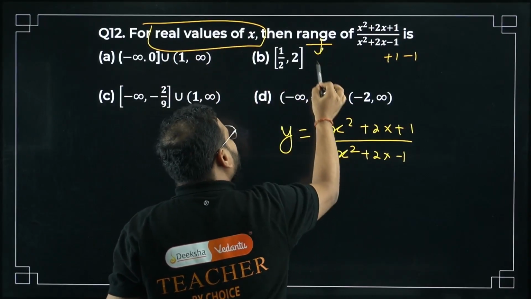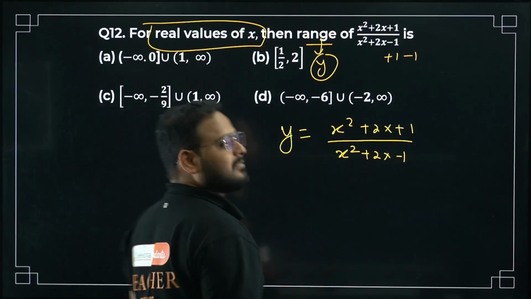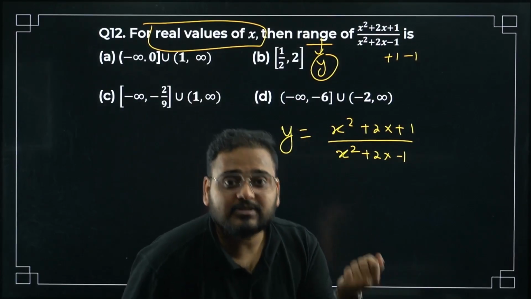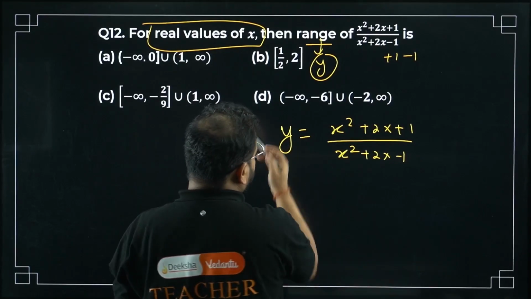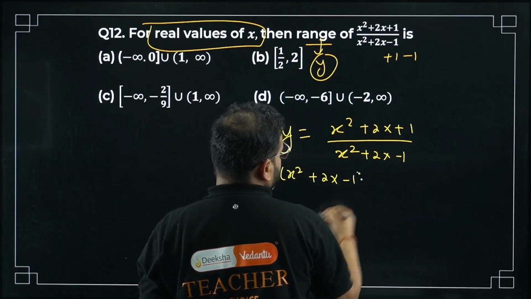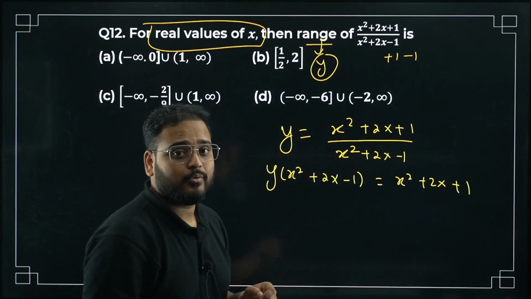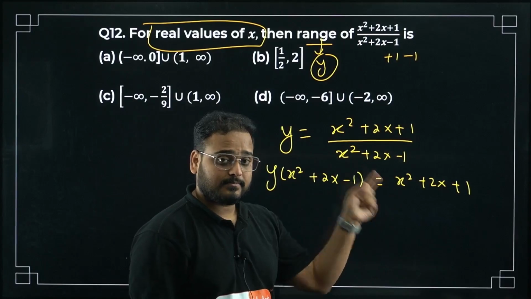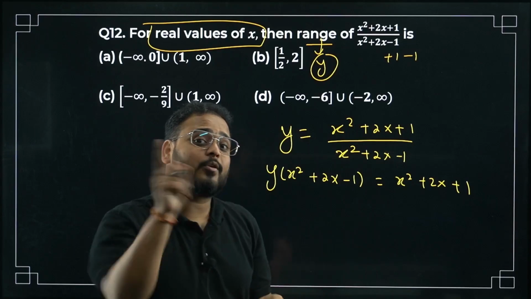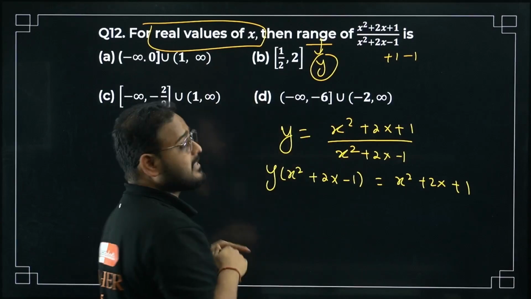y, sir. Range is what, sir? y only. I'll repeat: for all real values of x, find y. How can x be real, sir? We have learned only one way: quadratic equation. Let's solve it. Cross multiply. y times (x square plus 2x minus 1) equals x square plus 2x plus 1. Yes, sir, making sense now. If I make a quadratic equation in terms of x, then I can check the real roots of x, because I'm looking for real values of x.